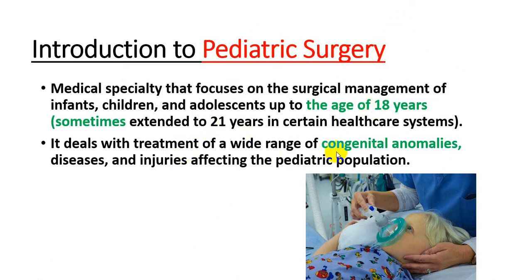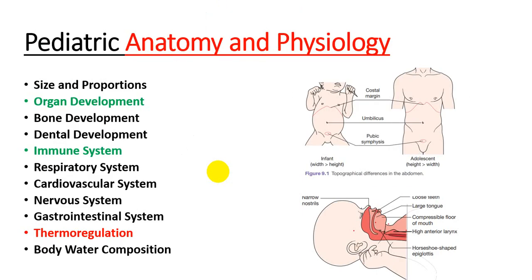It deals with the treatment of different types of congenital disorders, diseases and injuries that affect pediatric populations. So let's talk about the principles. First of all, pediatric anatomy and physiology are different in adults and children, because the size and proportions are different in children. Organ development is different because the lungs and kidneys are not mature at birth and they develop as the age grows.